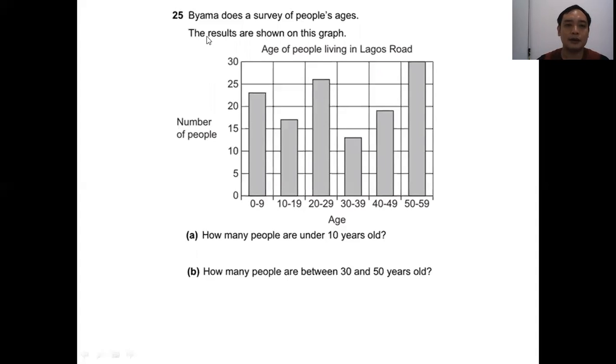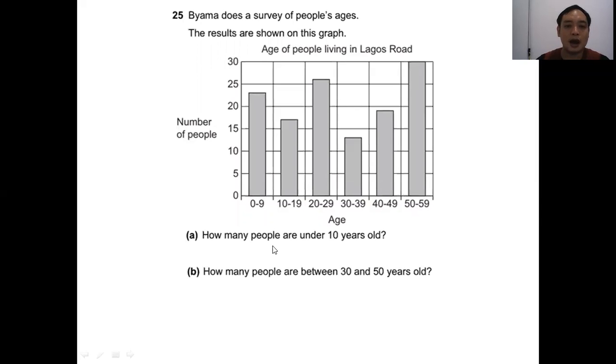Question 25. Baima does a survey on people's age. The results are shown on this graph. Age of people living in Lagos Road. Okay, number of people, age. So the age of people now, they are within the range from 0 to 9 is here, from 10 to 19 is here, from 20 to 29 is here, from 30 to 39 is here, from 40 to 49 is here, from 50 to 59 is here.